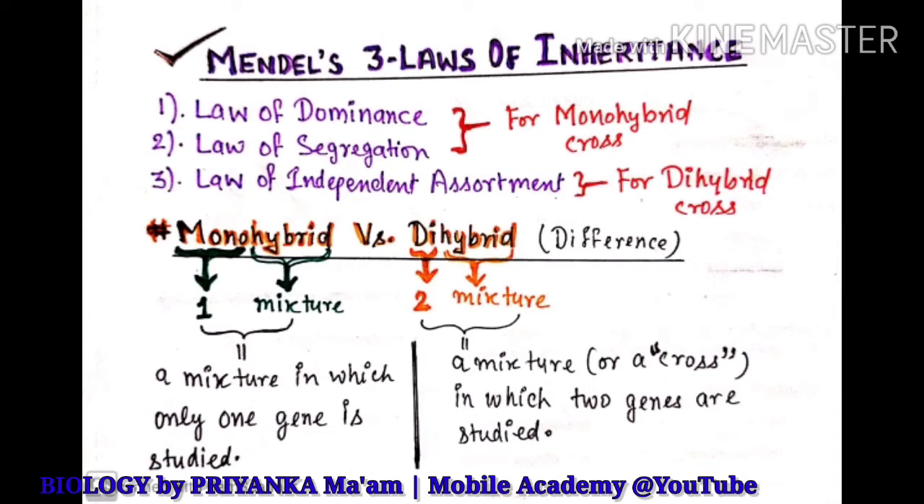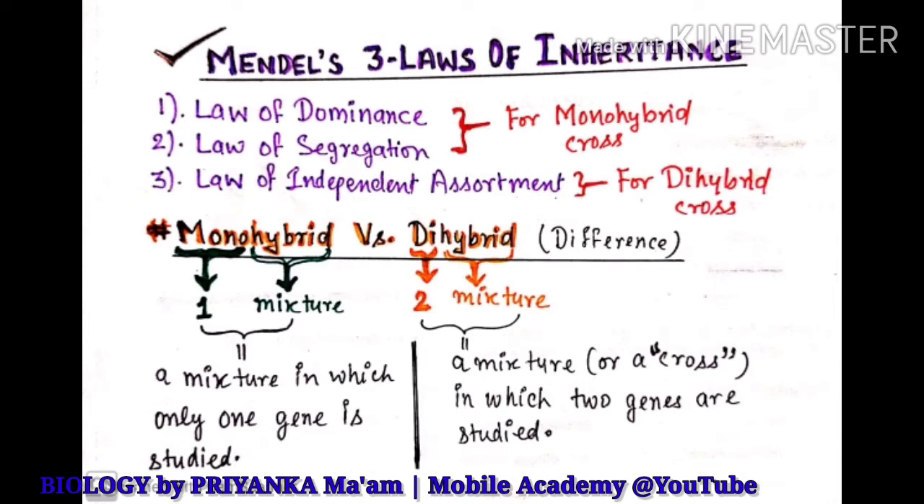The first two laws of Mendel, which are the law of dominance and the law of segregation, are applicable for monohybrid cross. Okay, fine. Don't worry about what is monohybrid cross. I know that genetics is a new chapter for you all, so I'll be explaining each and every thing in detail. Just be calm and listen to me. At the same time, I also request you to take out your pen and paper so that you can also make notes.